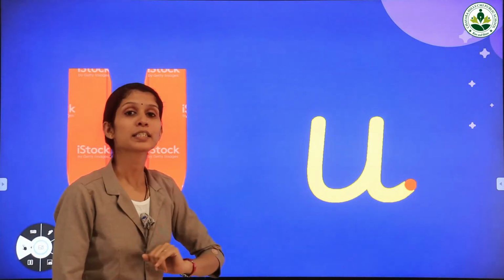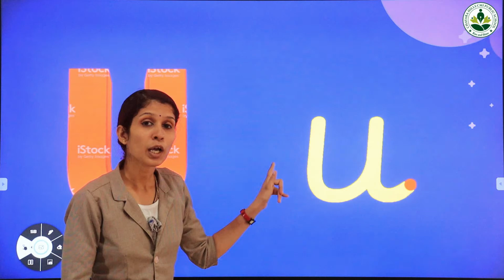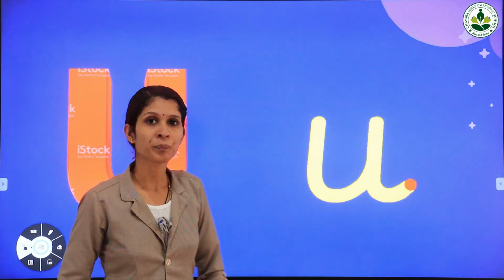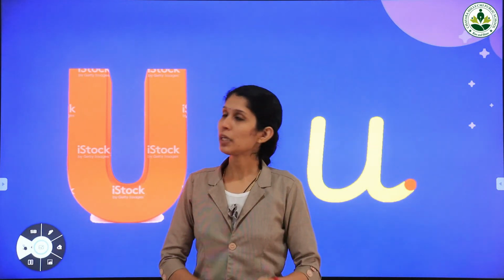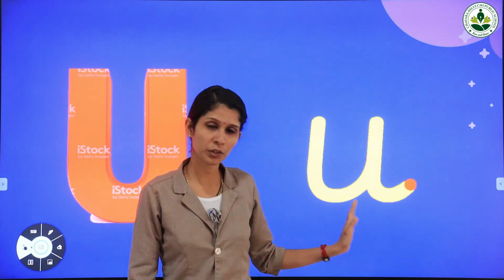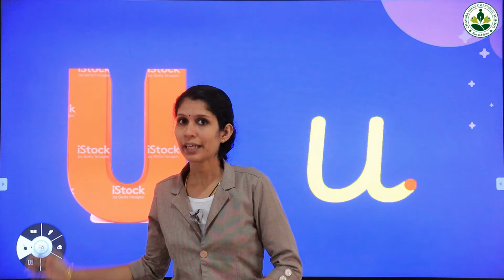And this is small letter U. Small letter U. Once more. Children, repeat after me. Capital letter U. Small letter U. So letter U has capital letter U and small letter U. Do you know the sound of letter U?